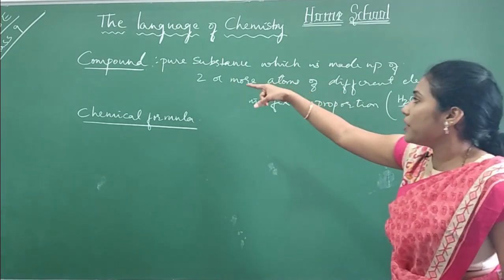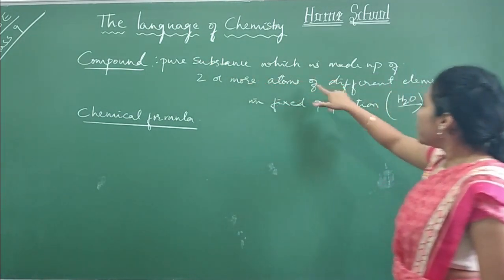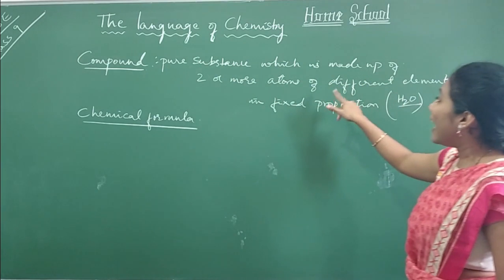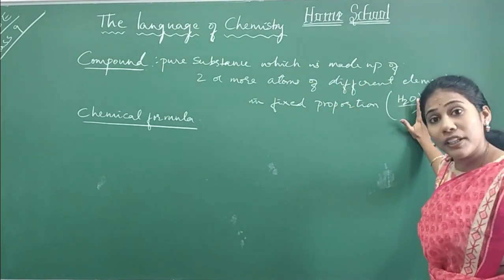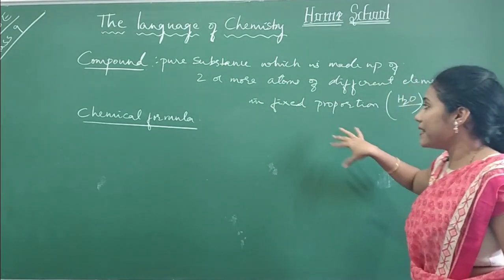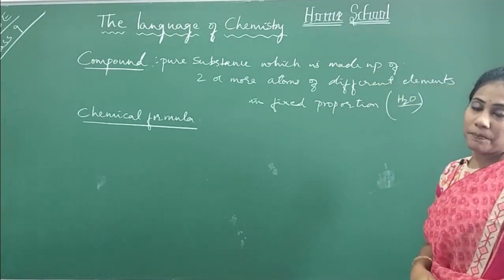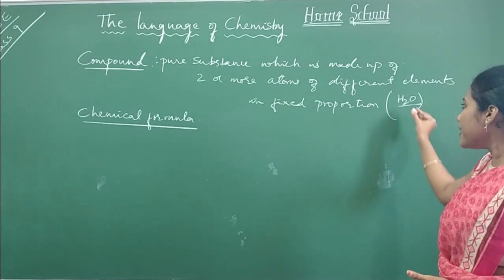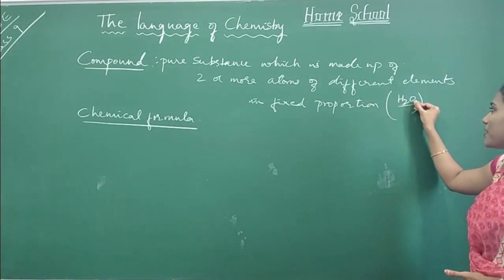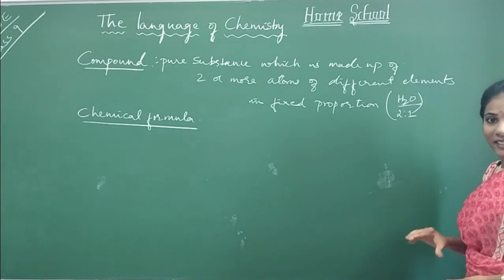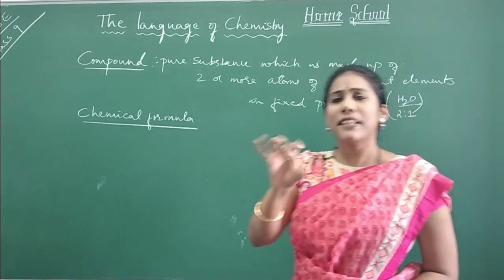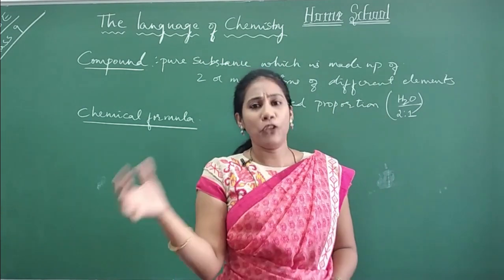Now you can read the definition: pure substance which is made up of two or more atoms of different elements in a fixed proportion. Say what is the proportion of hydrogen and oxygen here? They have combined in the ratio 2:1, isn't it? They always combine in a particular ratio by mass or by volume.